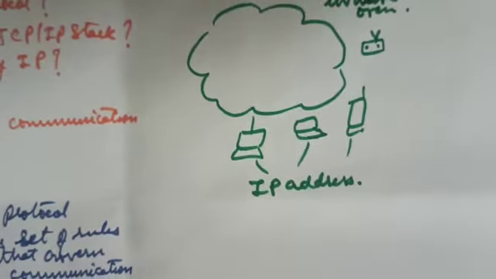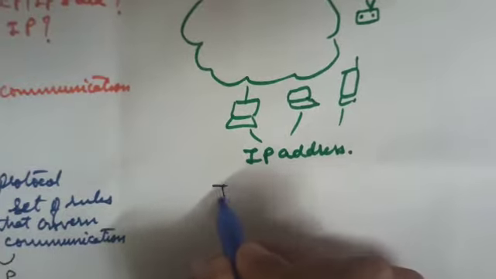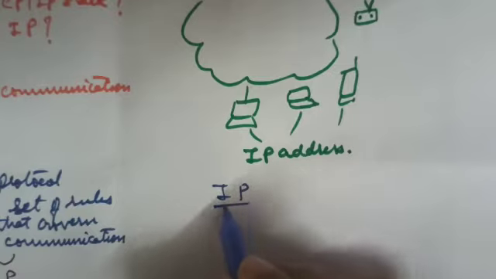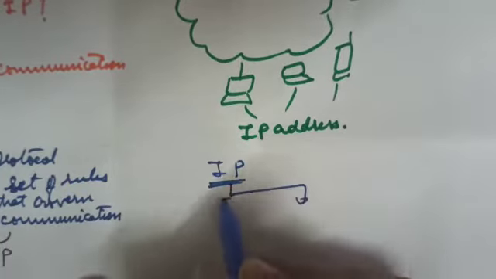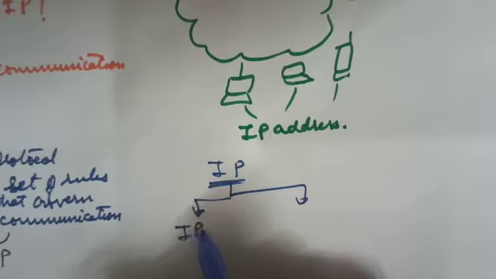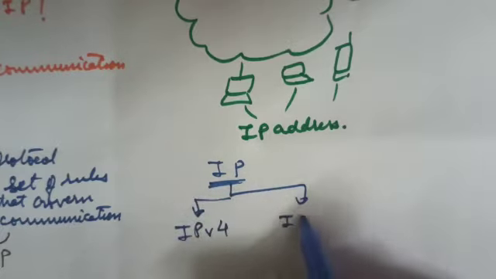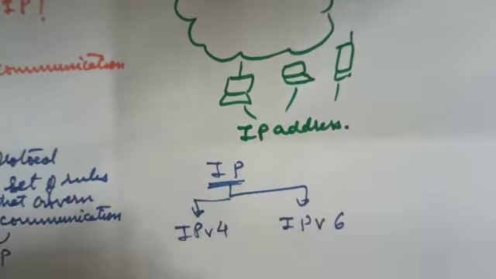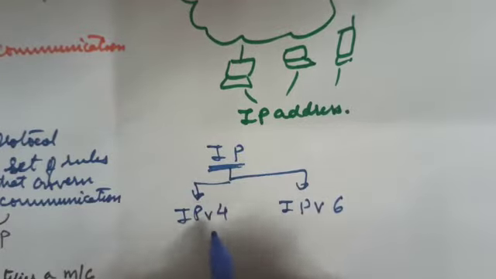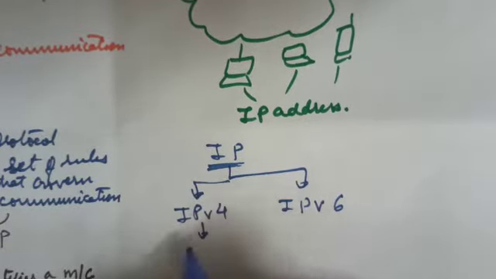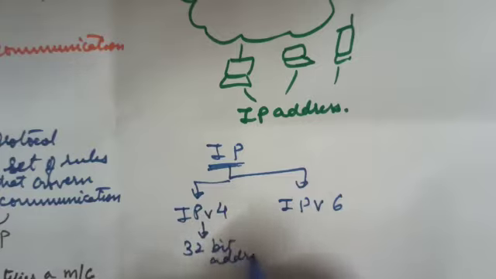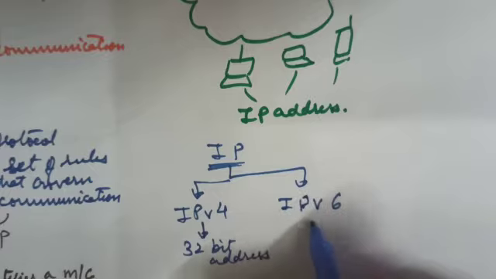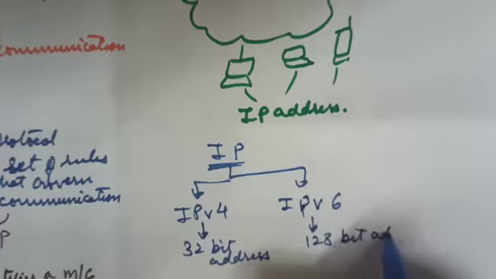Now, there are two versions of Internet Protocol address. IP, Internet Protocol, has got two different versions: Internet Protocol version 4 and Internet Protocol version 6. Internet Protocol version 4 has 32-bit address, and Internet Protocol version 6 has 128-bit address.